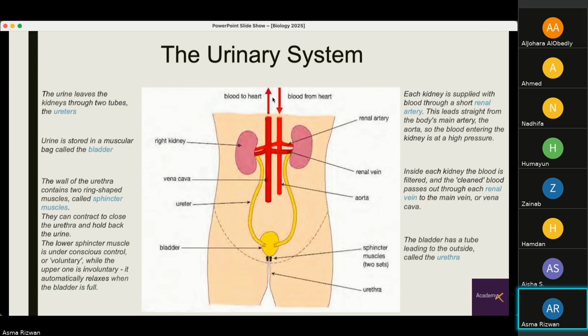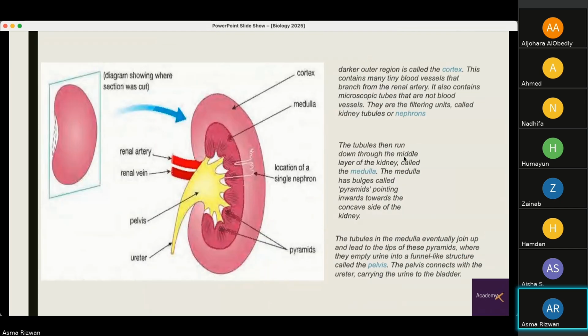Now, how is the excretion carried out by the kidneys? We will study that in more detail. For that, we will have to study the structure of kidneys. This is what the insides of our kidneys look like. They've sliced it longitudinally, and we can see the inside of the kidneys. The darker outer region is called the cortex. This contains tiny blood vessels that branch from the renal artery. It also contains microscopic tubes that are not blood vessels. They are filtering units called kidney tubules or nephrons.